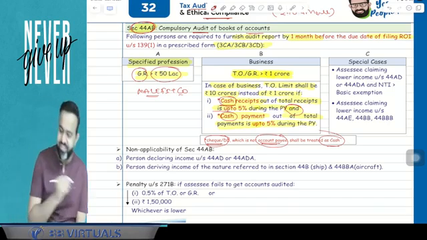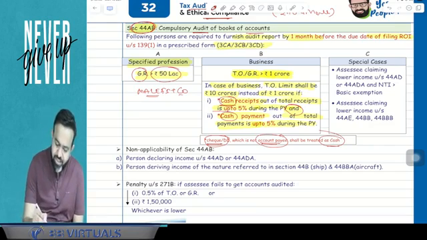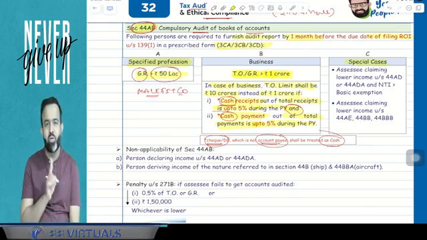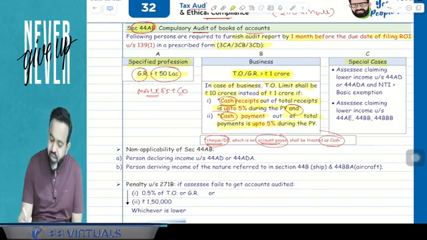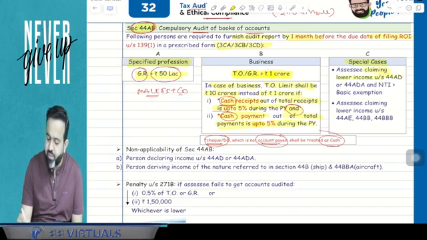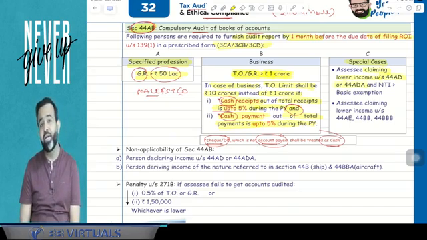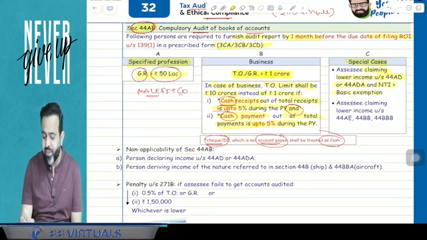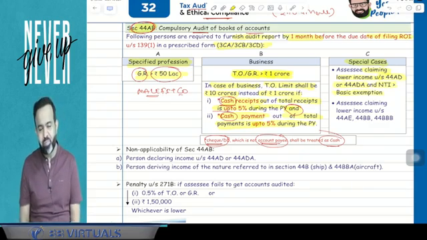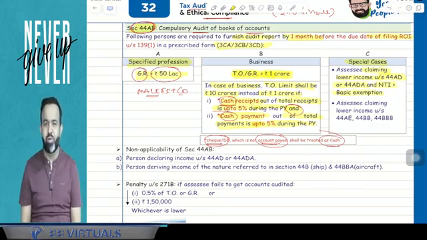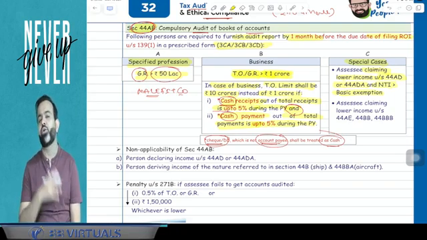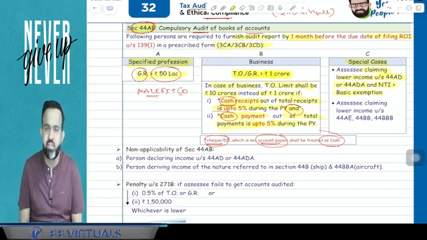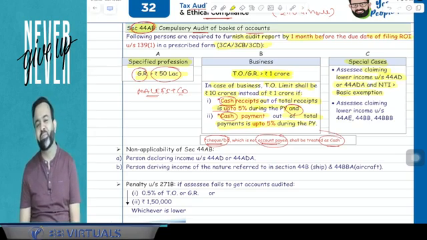Now, part C is special cases. In these cases also, the assessee is required to audit their books of accounts. First is, the assessee claiming lower income under section 44AD or 44ADA and his net taxable income is more than basic exemption. If you remember 44AD and 44ADA, 44AD is that 8% of turnover, 6% in case of digital receipts, is your PGBP income. And 44ADA is that 50% of your gross receipt is your PGBP income in case of profession.